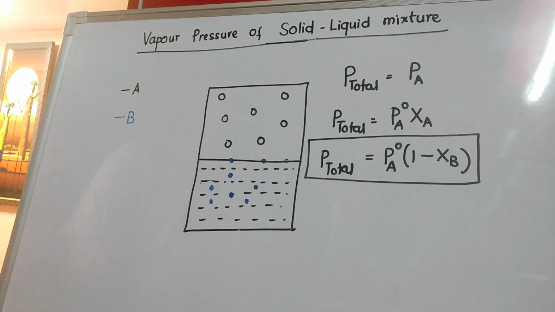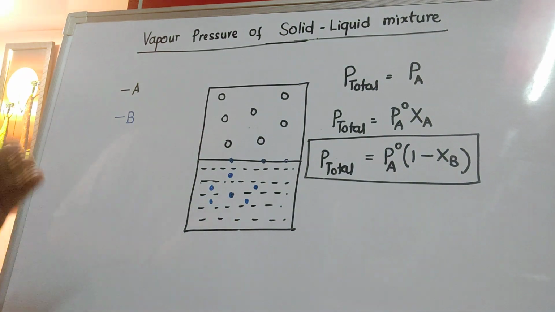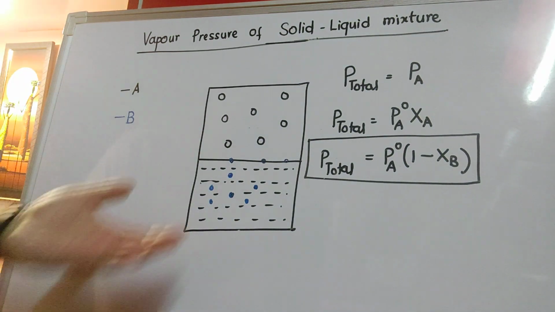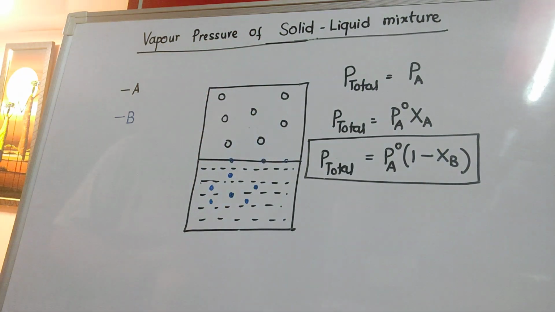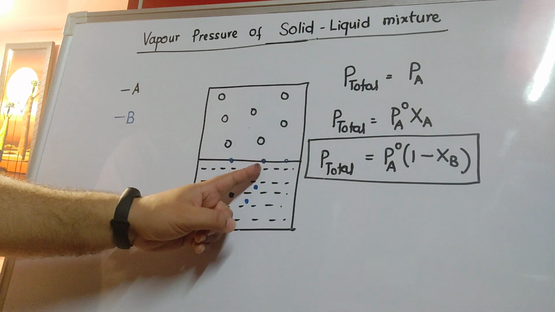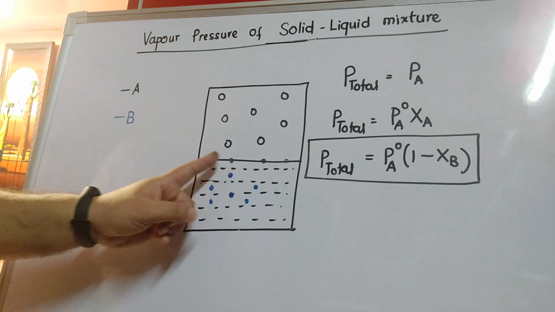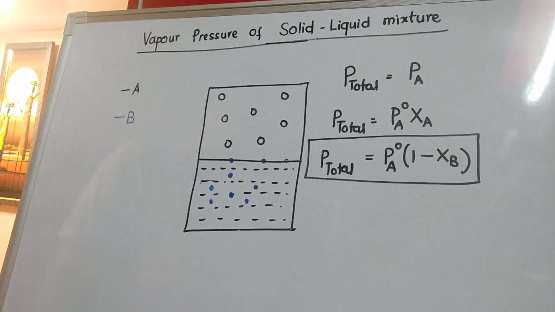When B was not at all present, A was a pure liquid, and the number of vapors created were higher. But the moment we add B to it, it itself does not vaporize, but it will block certain surface and will not allow A to easily go to the vapor phase.